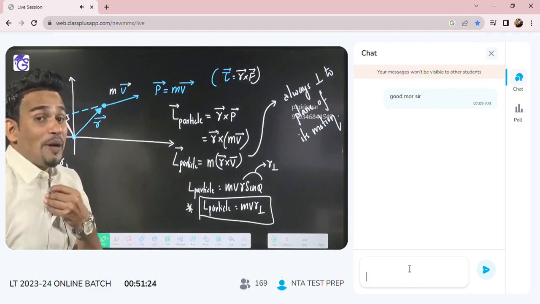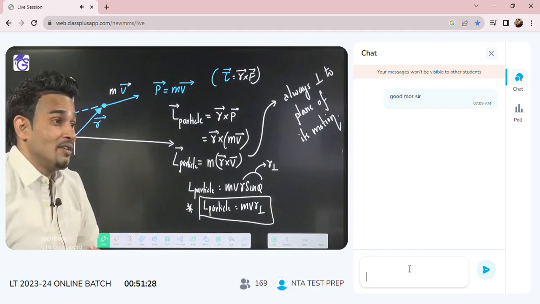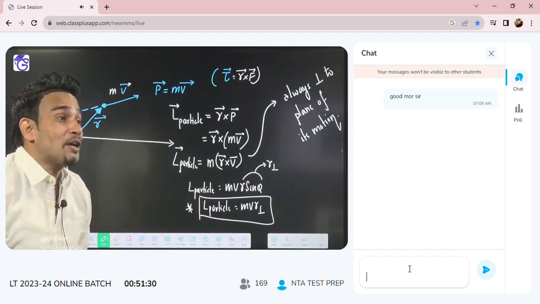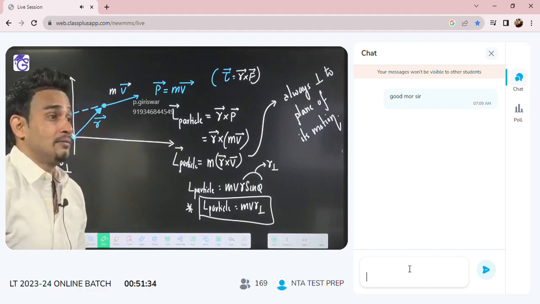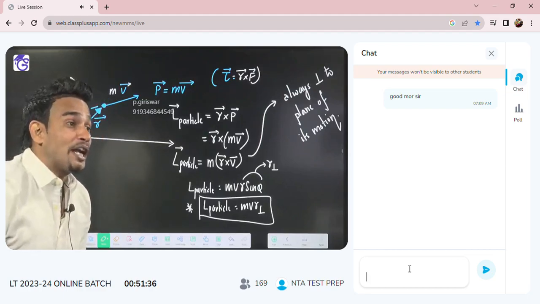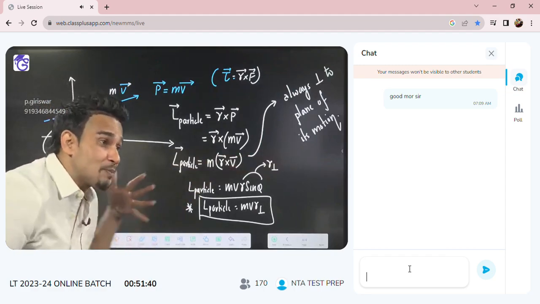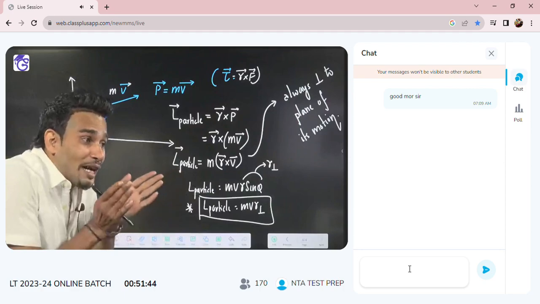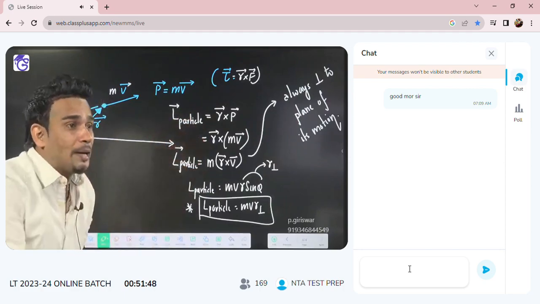Your angular momentum is coming with the help of cross product. Did you forget? The result of a cross product will be perpendicular to the plane formed by both vectors. So that's why it is perpendicular to the plane of motion. v vector means motion, r vector means position vector. So the position vector and velocity vector will make a plane, and your angular momentum will be perpendicular to that plane.